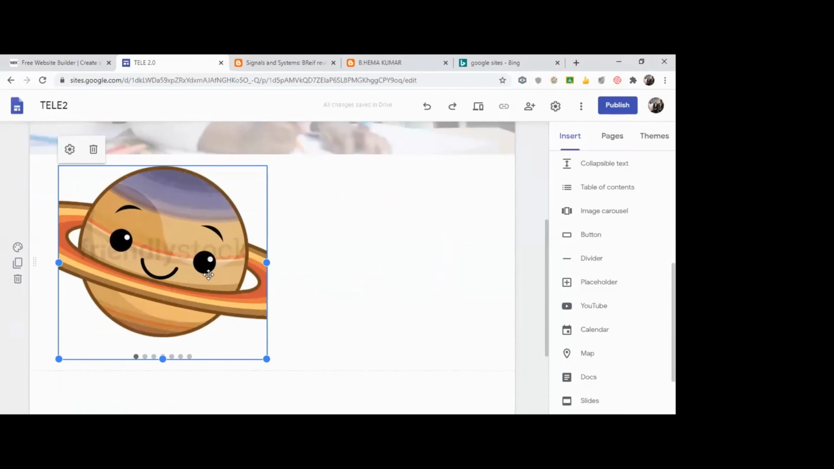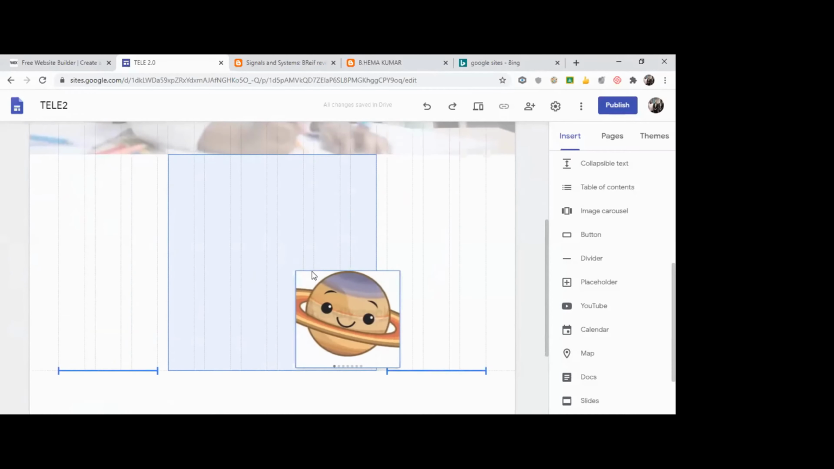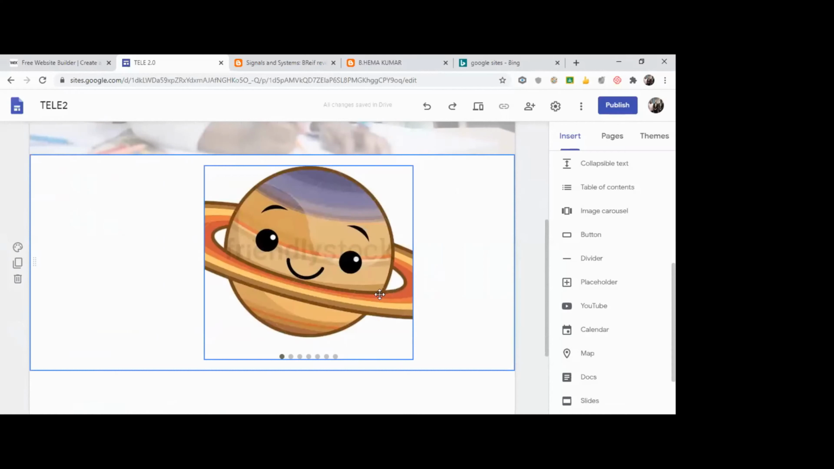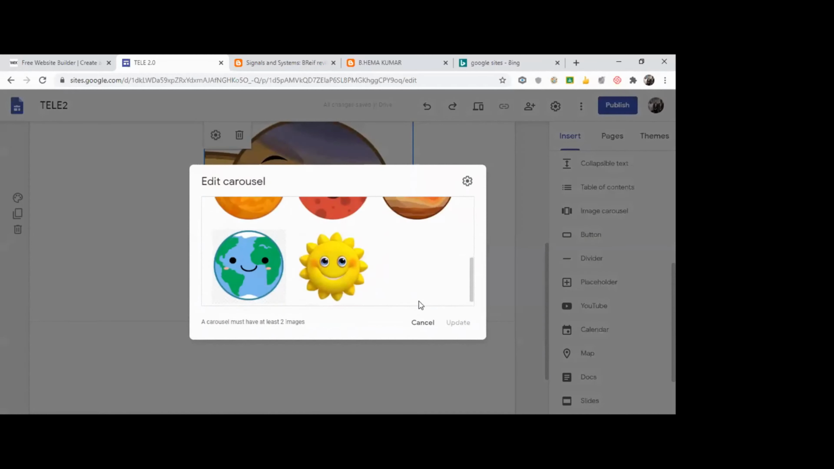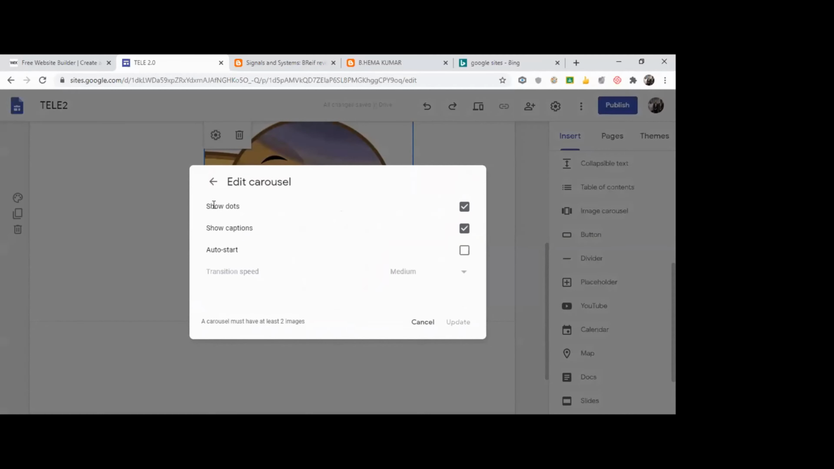See this image carousel. You can just center it. So it will actually have the option to move from one image to another image. Once I publish, you will be able to see it. In settings, you see it has all these images. Show dots, I can just put auto start. Transition speed is medium.